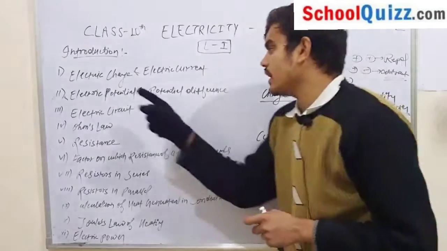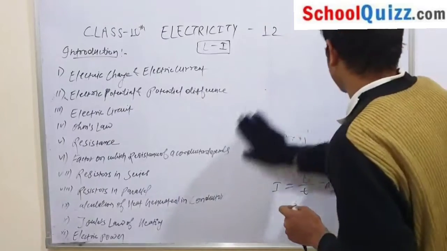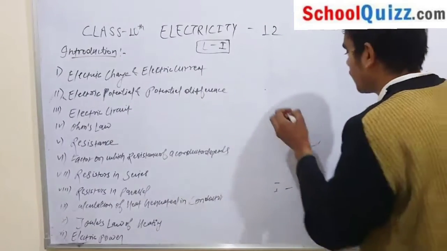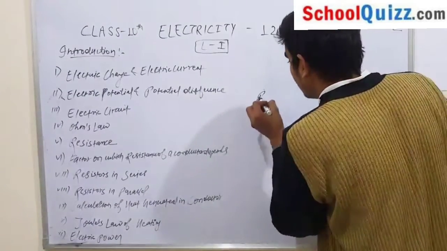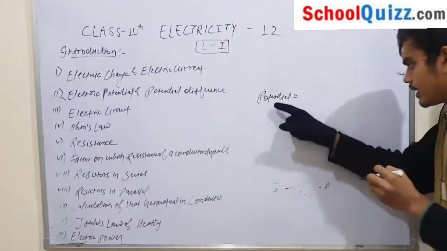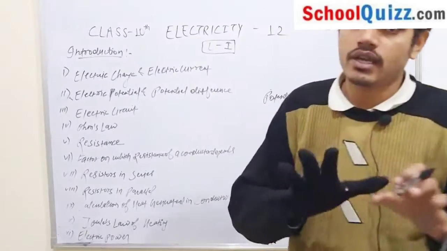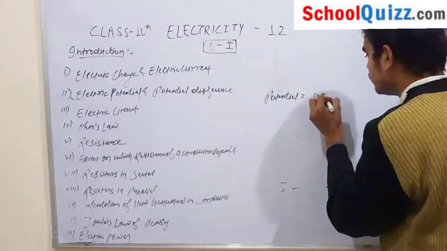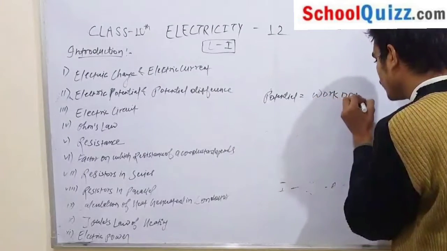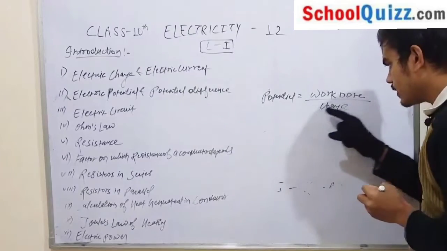Our next topic is electric potential. What is electric potential? Electric potential is work done divided by charge. This is your electric potential.